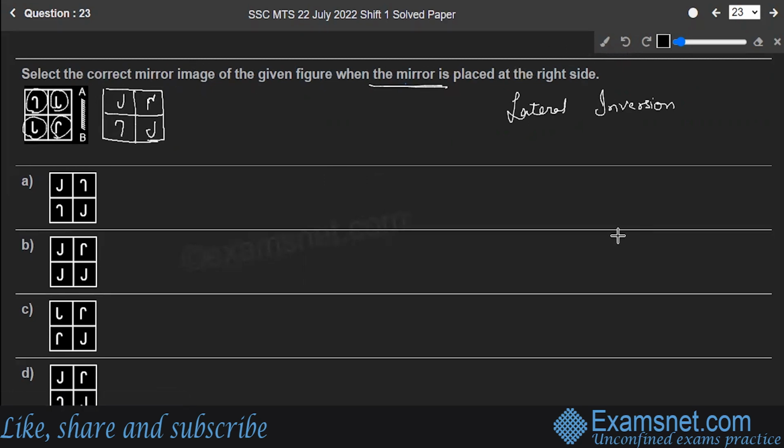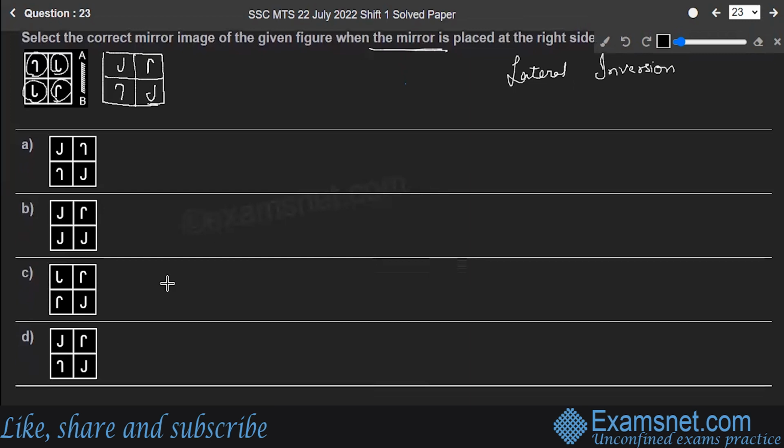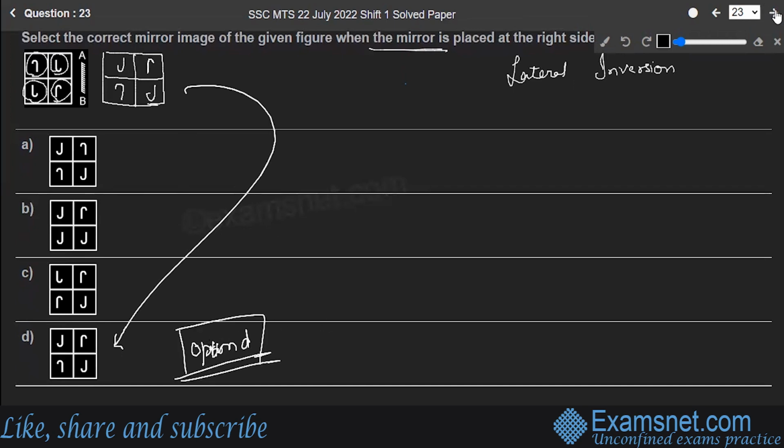Yeah, it will look like this. So now this matches exactly with which option? The one we have drawn just matches exactly with option D. So option D is the correct answer to the question. Hope you are clear. Let's move to the next question, number 24.